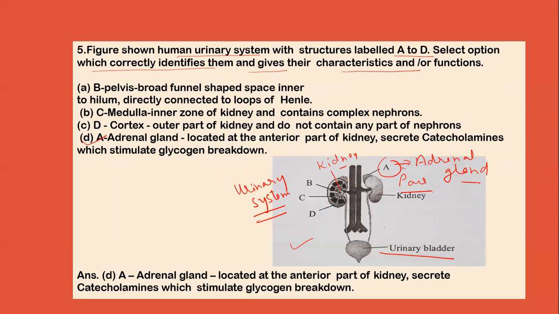A represents the adrenal gland and it is located at the anterior part of the kidney. It secretes catecholamines which stimulate glycogen breakdown. So this adrenal gland helps in glycogen breakdown. So option D is the correct answer.